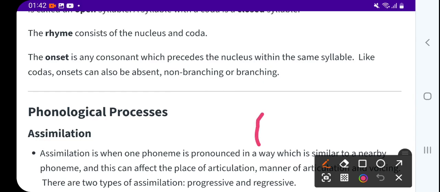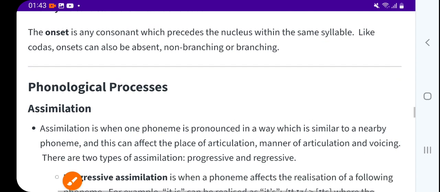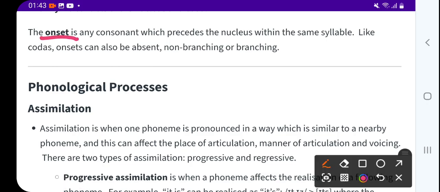Now, the onset is any consonant which precedes the nucleus. You should know the onset also. For example, here consonant, vowel, and consonant.